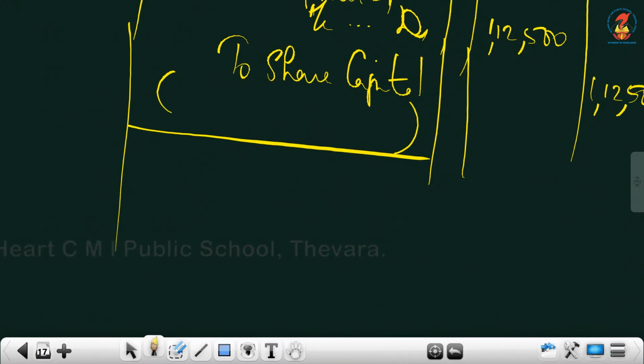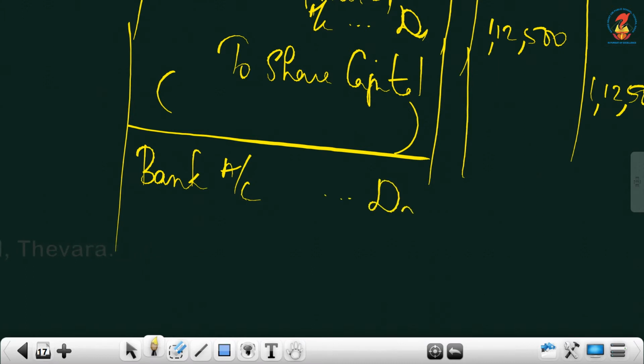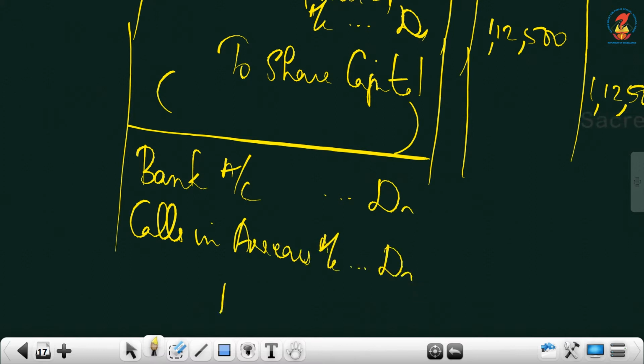Now you can write the bank entry. That time you must write calls in arrears also. But you must remember all these. Bank account, debtor, calls in arrears also must be debited. So calls in arrears account, debtor to share